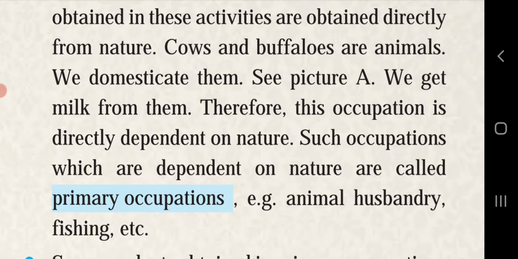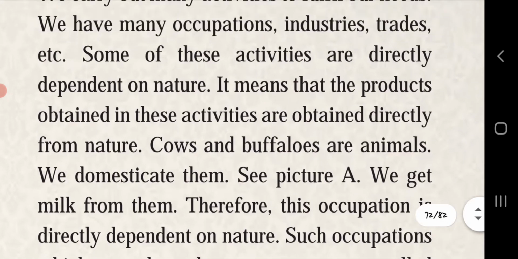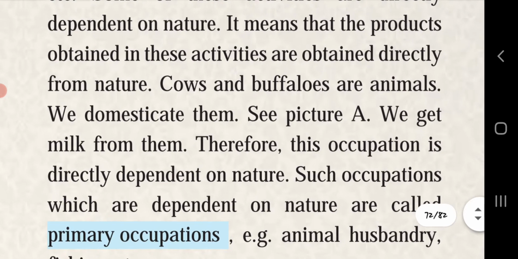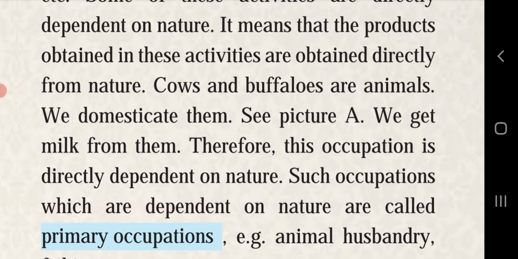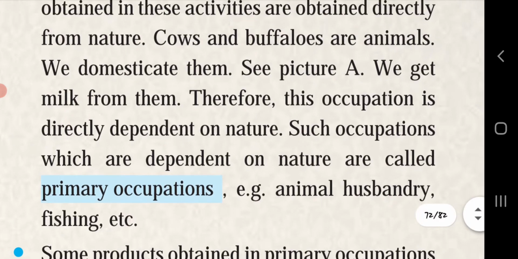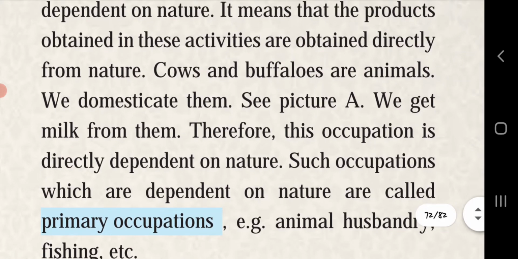animal husbandry, fishing, etc. So what is the primary occupation? Primary occupation is the occupation which is related directly to nature, the products which we get from nature, like animal husbandry, fishing, mining. These are all related to nature. The products which are collected are from nature, so this comes under the primary occupations.